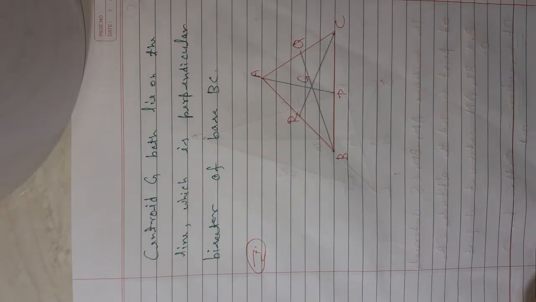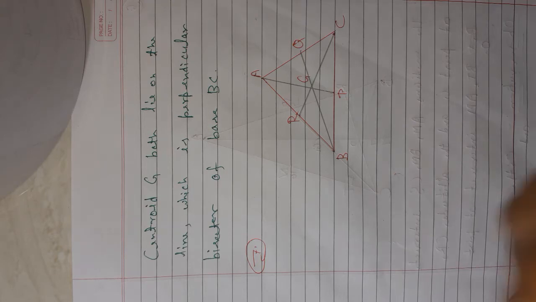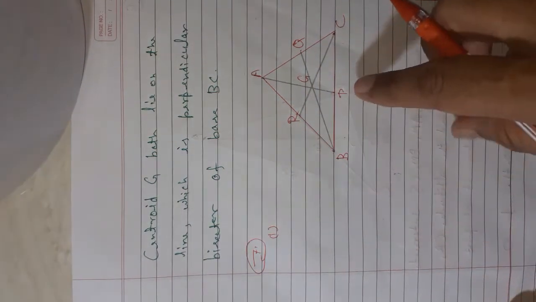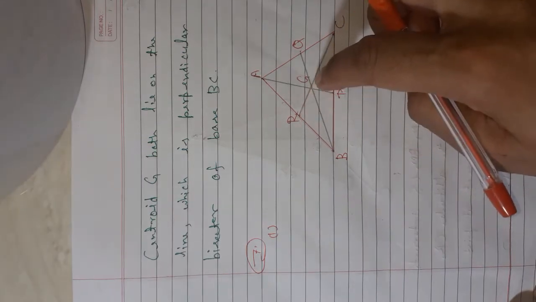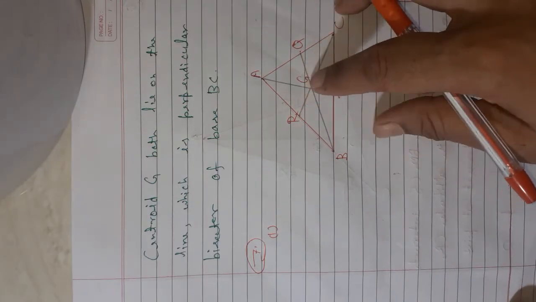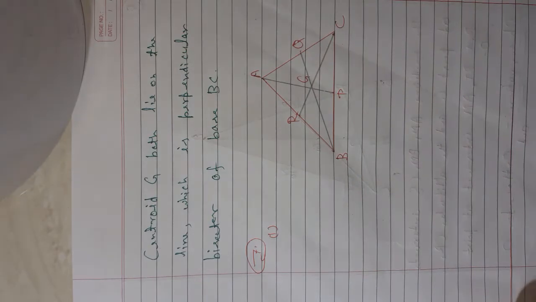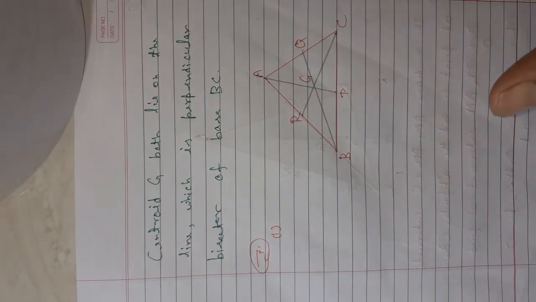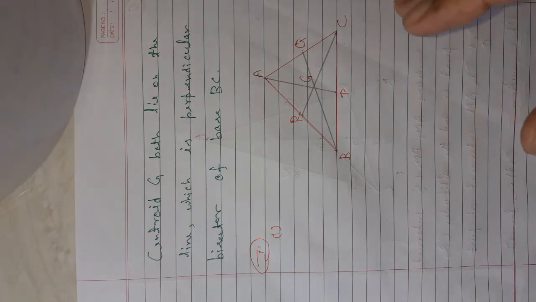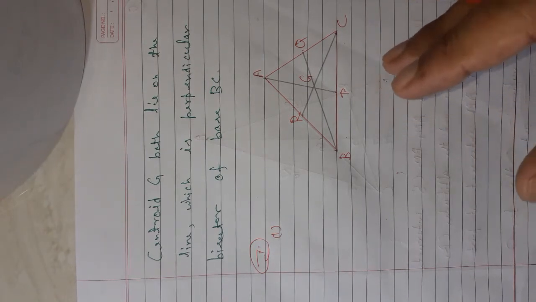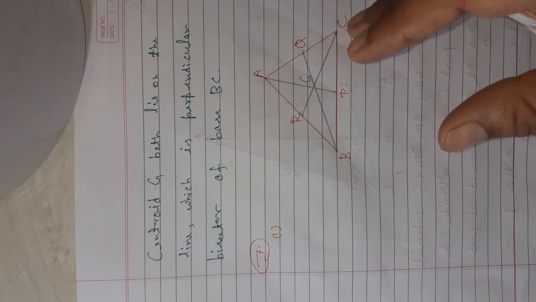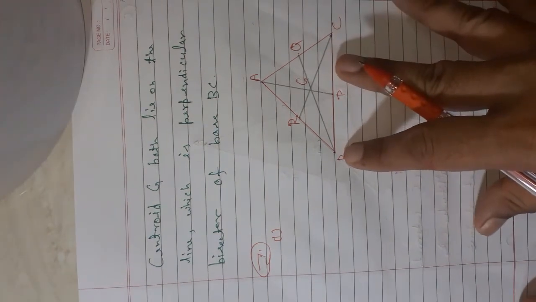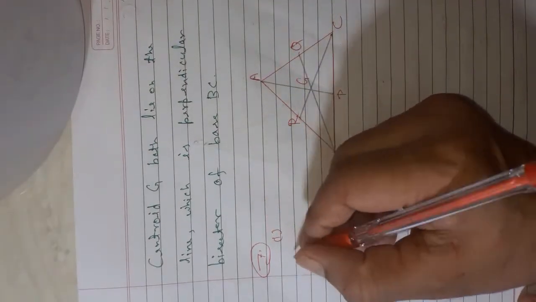Now G is the centroid. So the first question is: if G is the centroid of triangle ABC, and the length of RG is 2.5, then GC is equal to how much? Similarly, they ask: if BC is 6, BG is 6 centimeter, then BQ is equal to what? If AP is 6 centimeter, then AG is equal to what, and GP is equal to what? They are asking this. So what will be the solution?